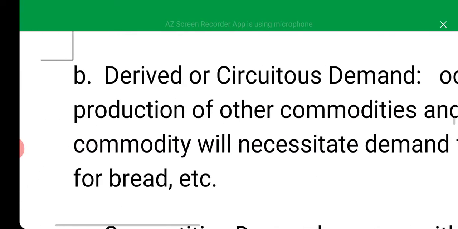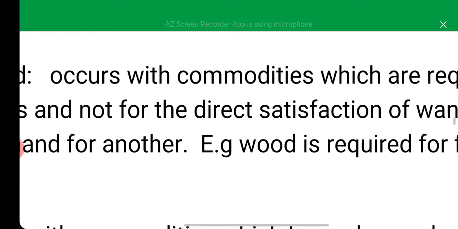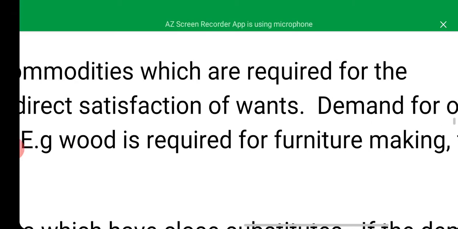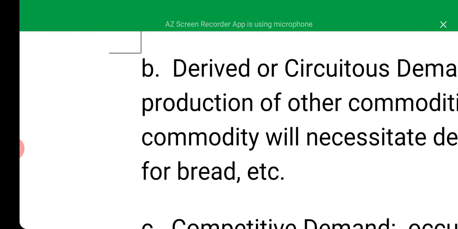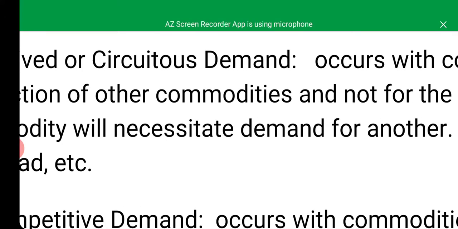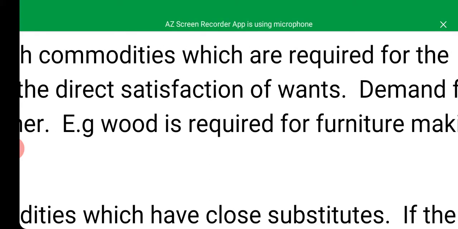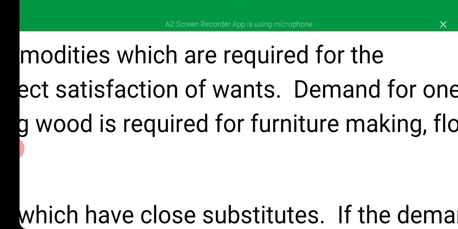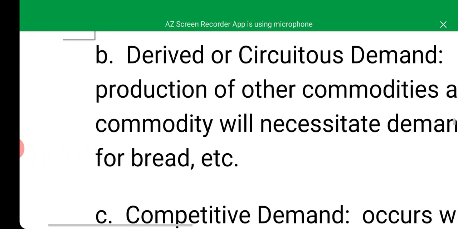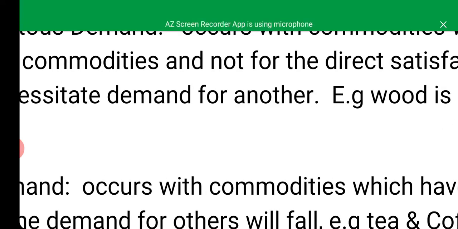The second one is derived or circuitous demand. This one occurs when commodities that are meant for the production of other commodities are required, and not for the direct satisfaction of wants. We refer to such as a derived or circuitous demand. Demand for one commodity will necessitate demand for another.